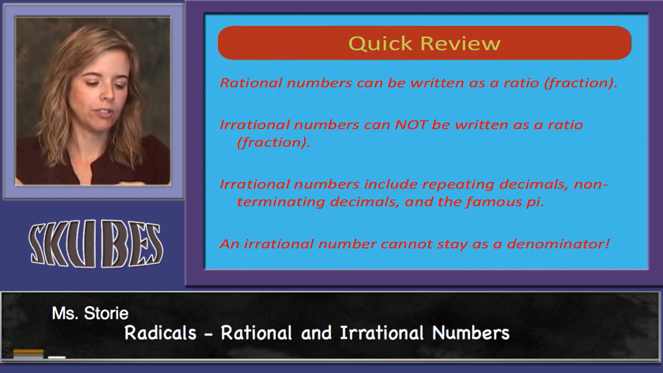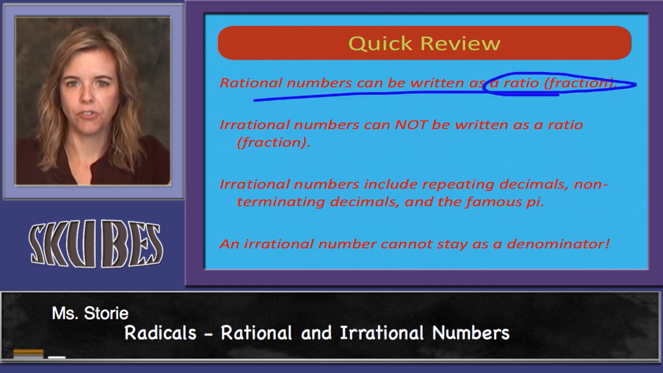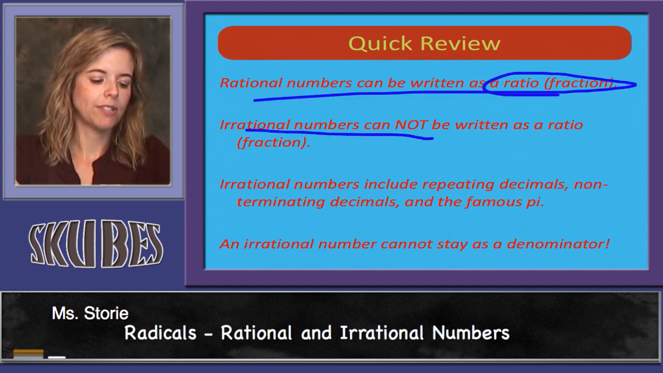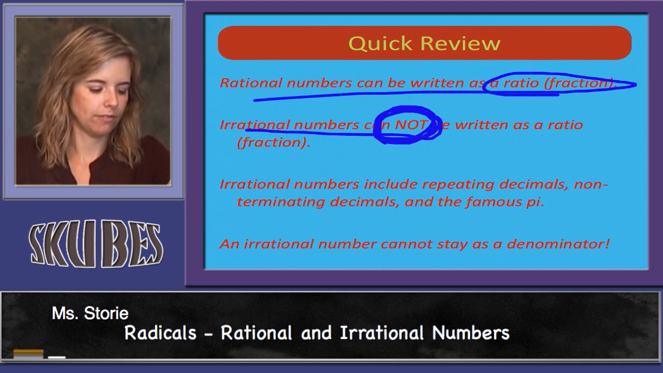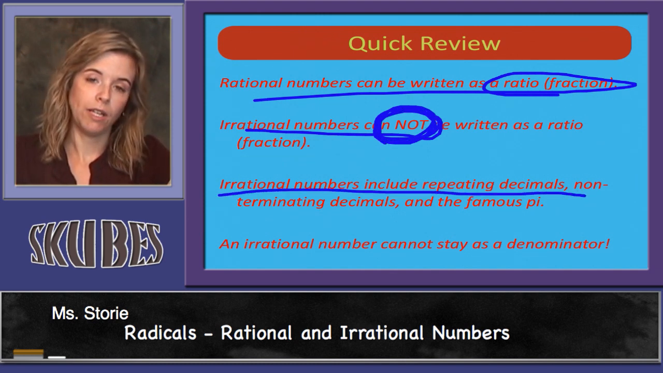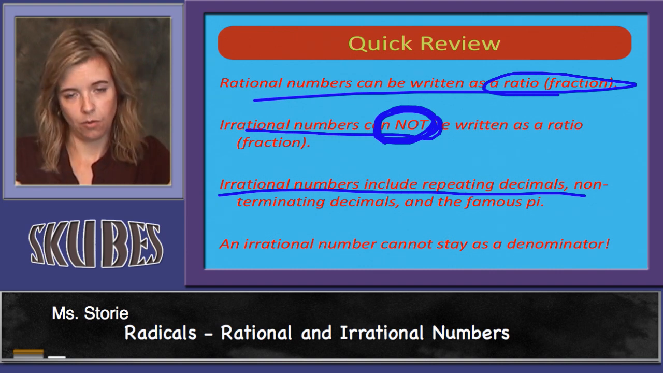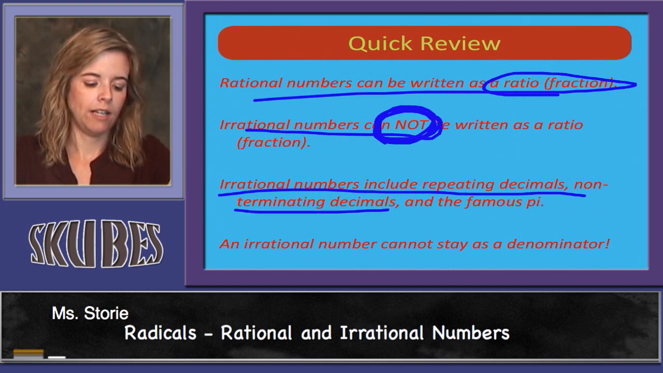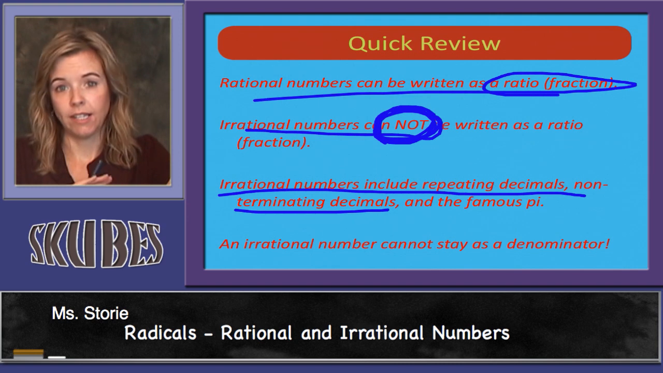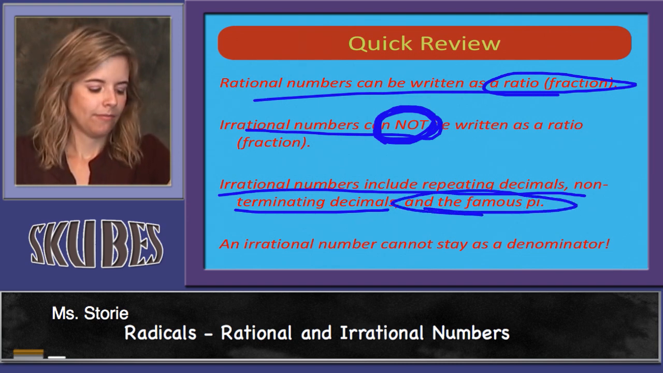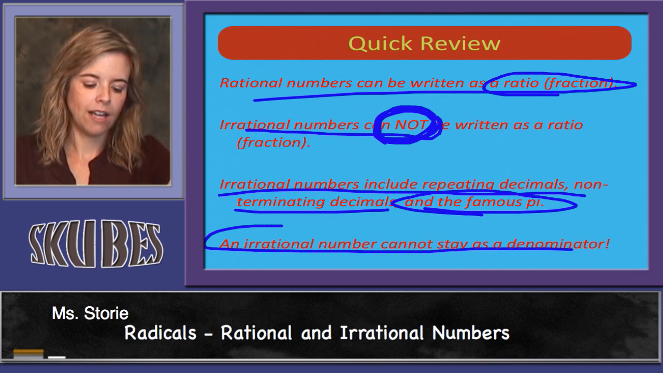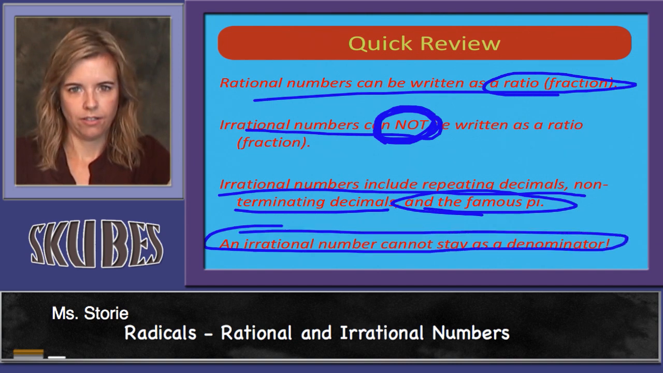Quick review. Rational numbers can be written as a ratio, also called a fraction. Irrational numbers cannot be written as a ratio or a fraction. Irrational numbers include repeating decimals, so that 0.6666 that we were talking about, and non-terminating decimals, so random numbers that keep going forever, and the most famous example is pi. An irrational number cannot stay as a denominator. Can't be written as a fraction, can't be considered rational, so it's irrational.